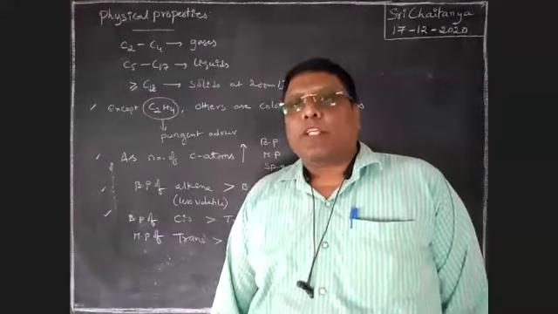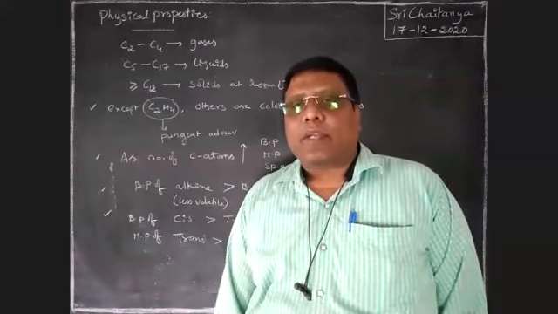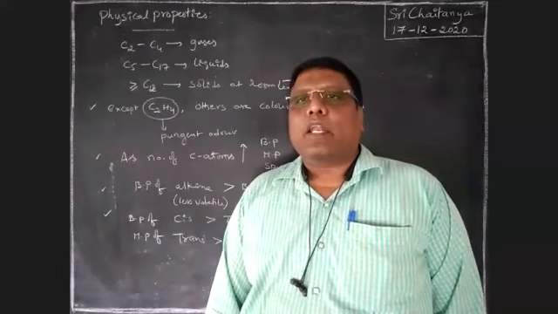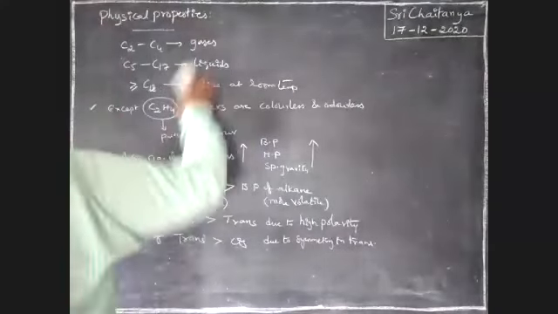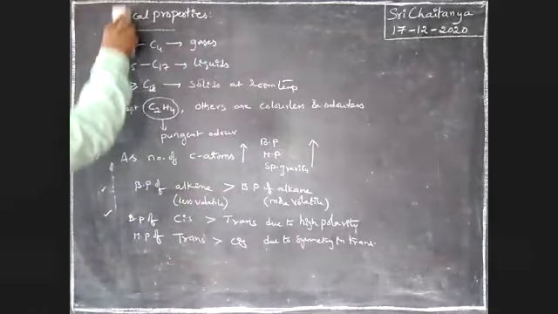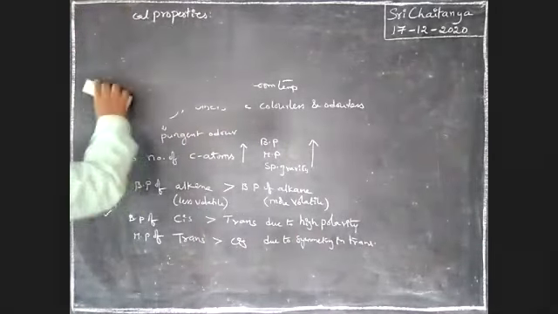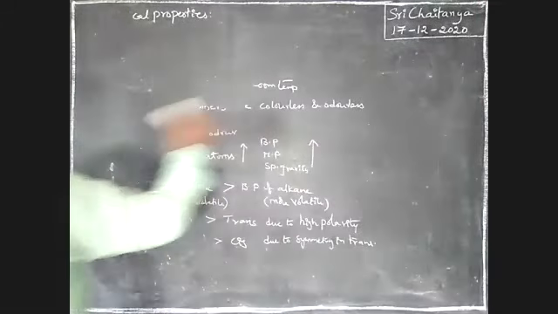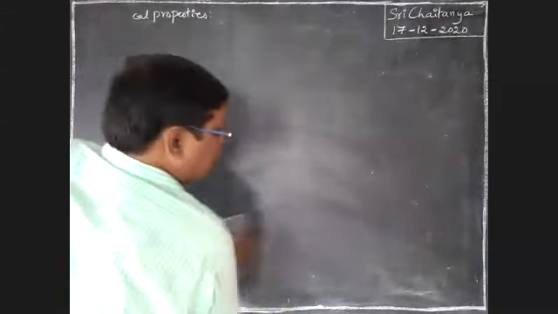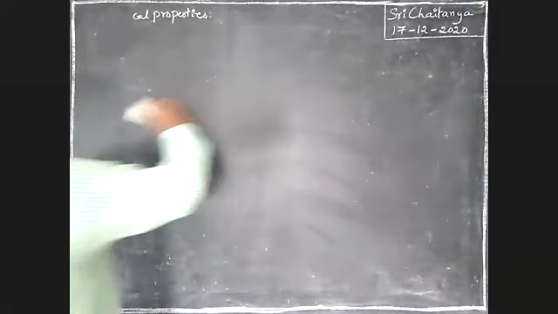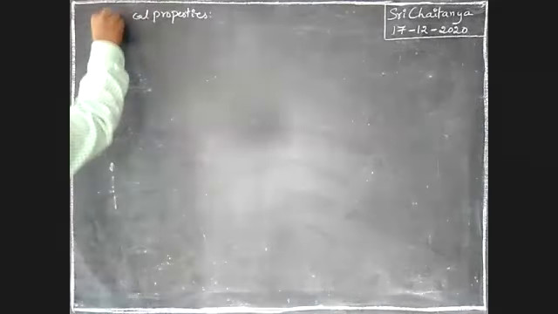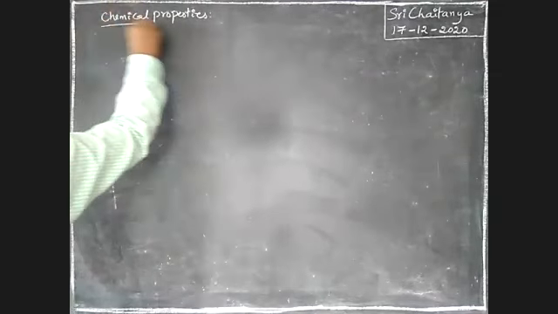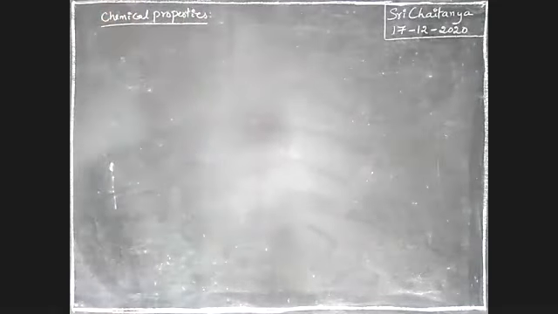Let us start with chemical properties. Those are very, very important. Let us discuss chemical properties one by one, boys. Next subheading, chemical properties.